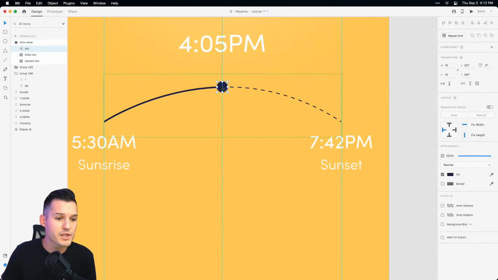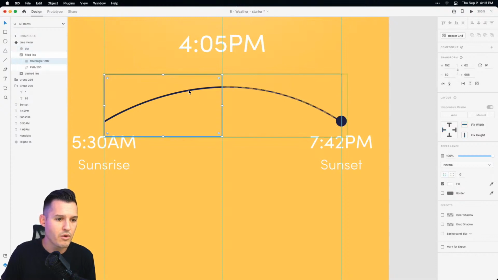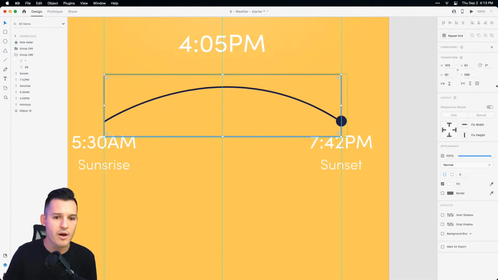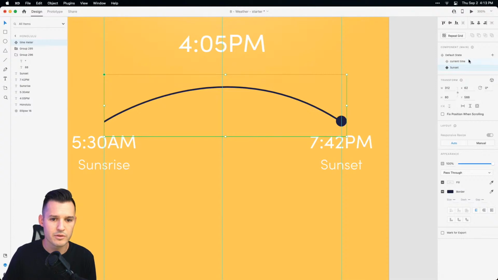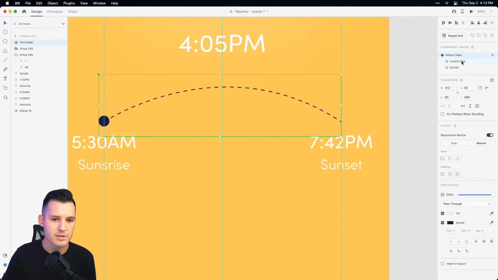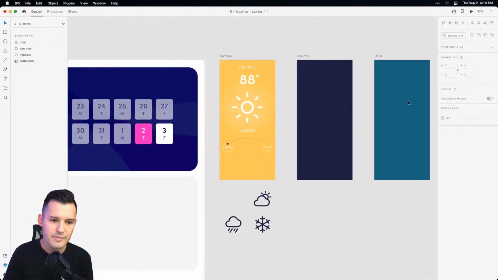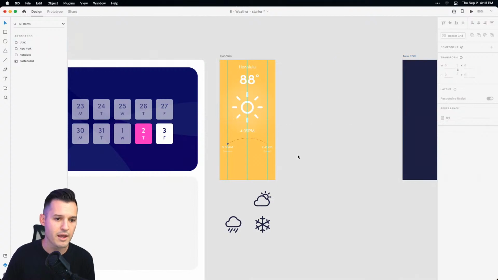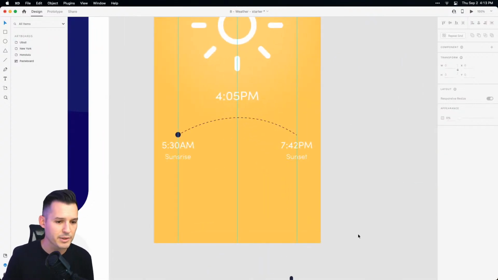With that being said, with our sunset component state selected, we're going to bring it over, select our mask shape, and allow it to go all the way to the edge. All right. So now we should have current time, start of the day, current time, and sunset all selected. Okay. Now let's do a little bit of fun stuff here. Okay, and maybe let's just do one thing. We got a little bit of time here.